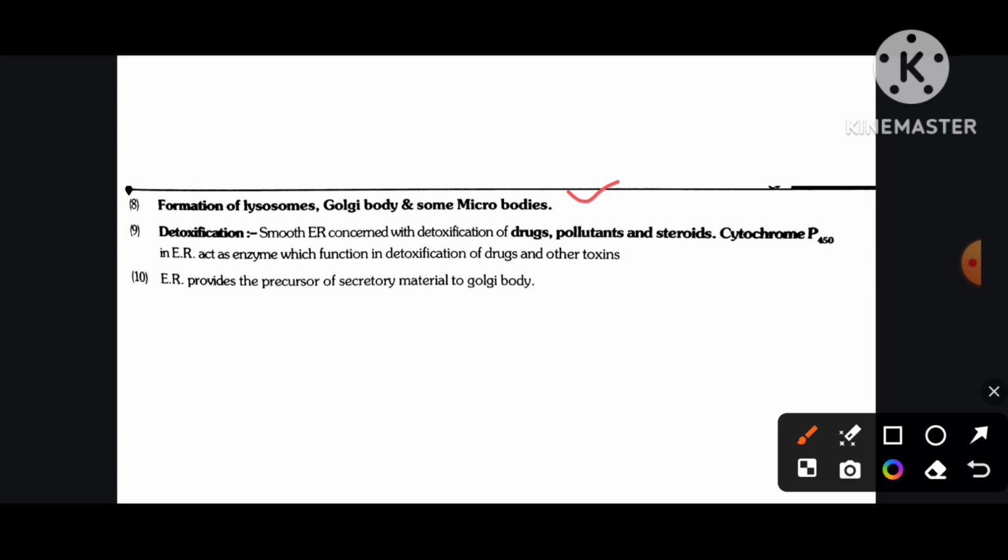Detoxification. Smooth endoplasmic reticulum is concerned with detoxification of drugs, pollutants, and steroids. Cytochrome P450 in endoplasmic reticulum acts as an enzyme which functions in detoxification of drugs and other toxins. Endoplasmic reticulum provides the precursor of secretory materials to the Golgi body.